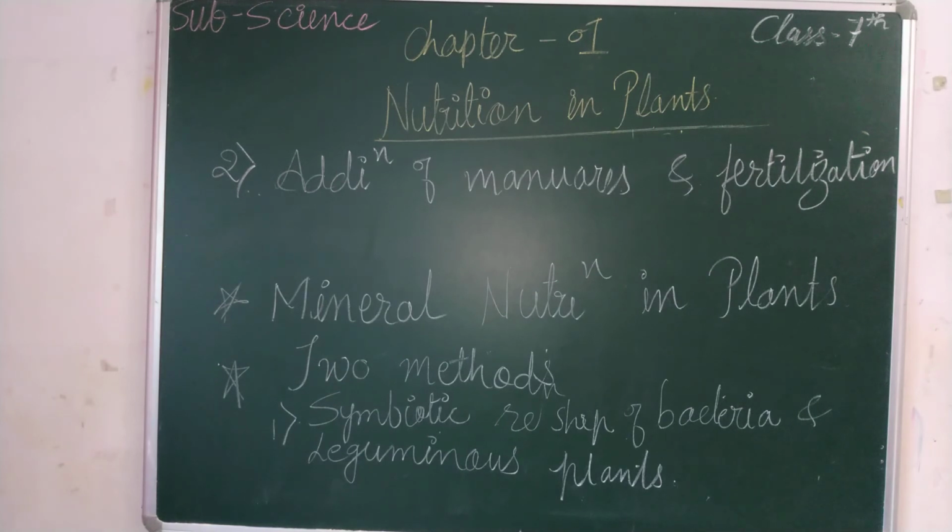In autotrophic nutrition, we have seen the process of photosynthesis. Carbon dioxide plus water in the presence of sunlight and chlorophyll gives us sugar and oxygen, which is the food product for the plant.